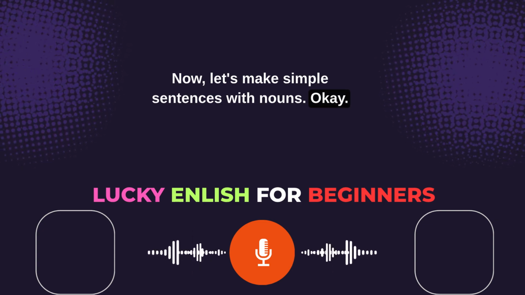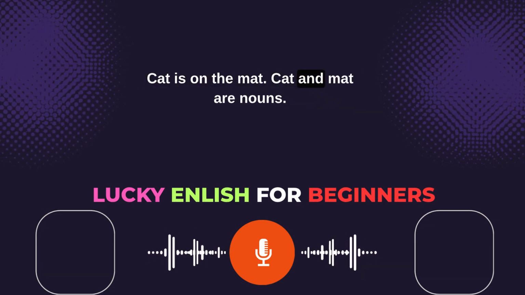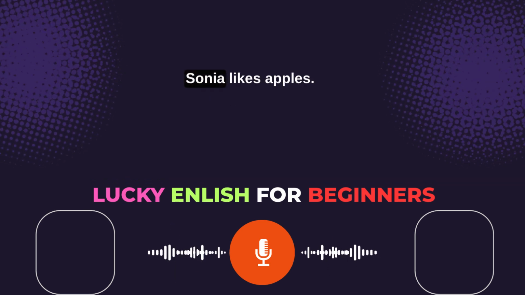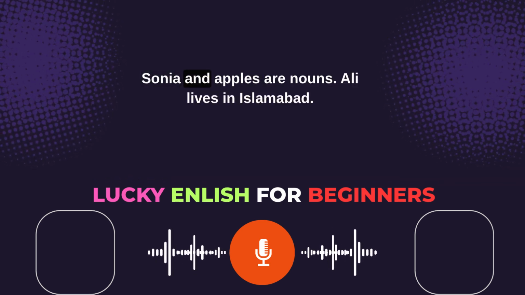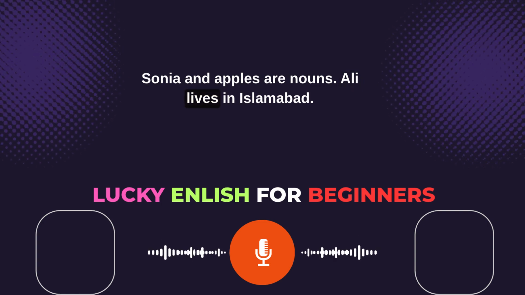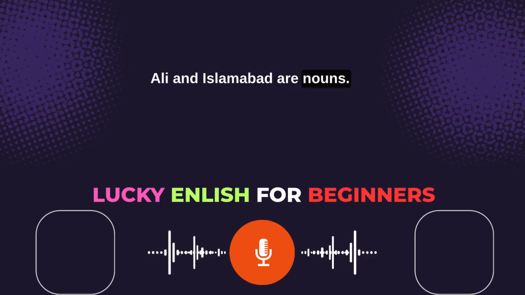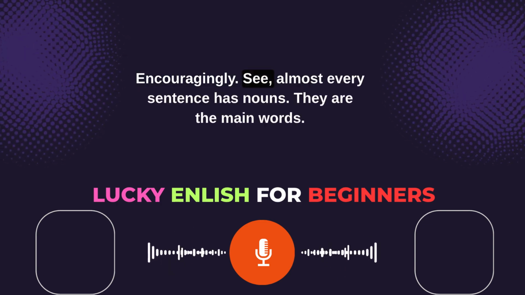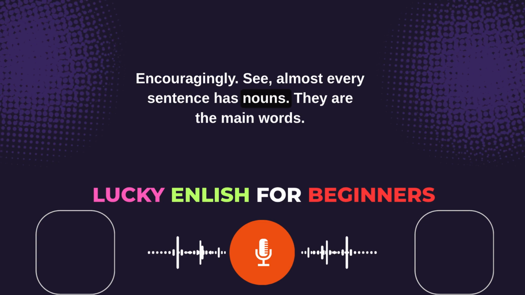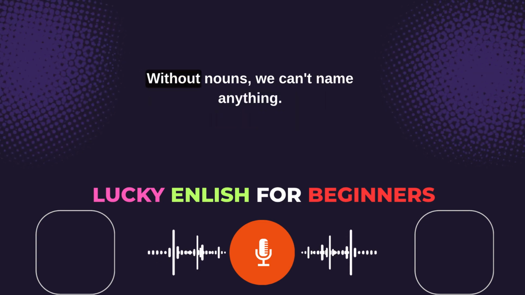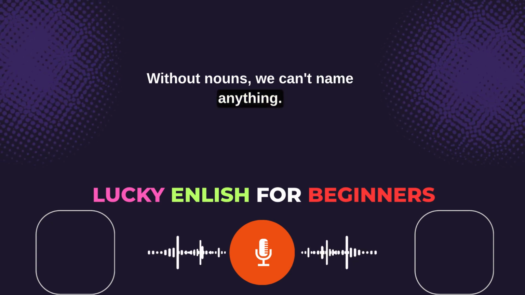Now let's make simple sentences with nouns. The cat is on the mat. Cat and mat are nouns. Sonia likes apples. Sonia and apples are nouns. Ali lives in Islamabad. Ali and Islamabad are nouns. See? Almost every sentence has nouns. They are the main words. Without nouns, we can't name anything.